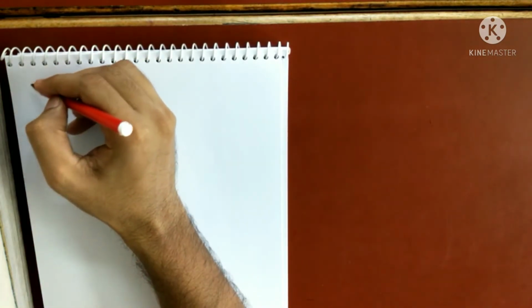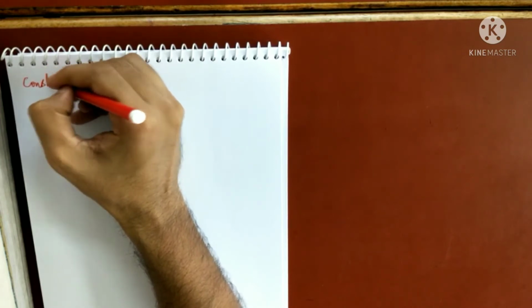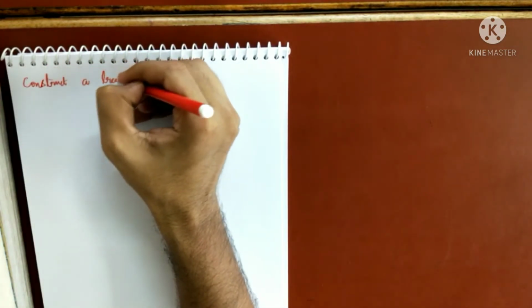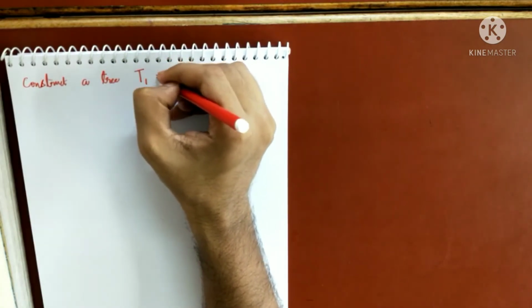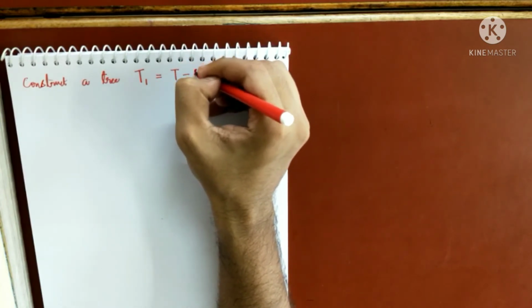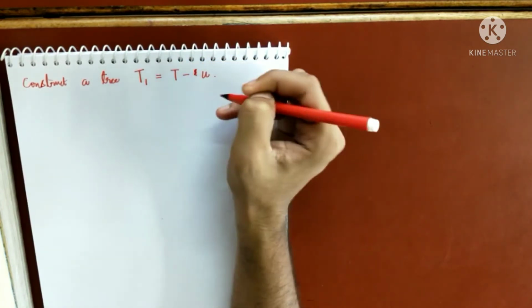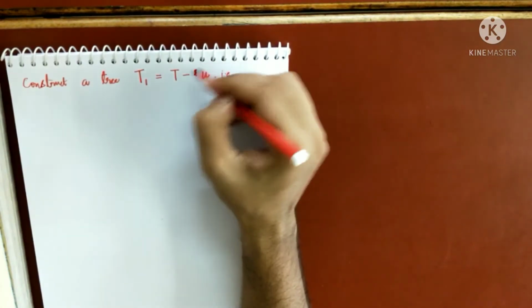So what we will do, we'll construct a new tree. Let me call that tree T1. What is this tree T1? It is the tree T minus U. You know the meaning of this? What is the meaning of this?